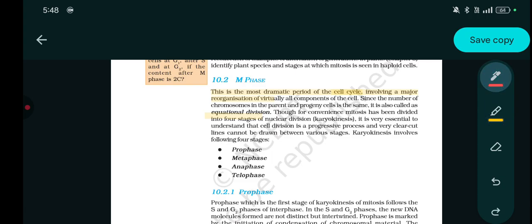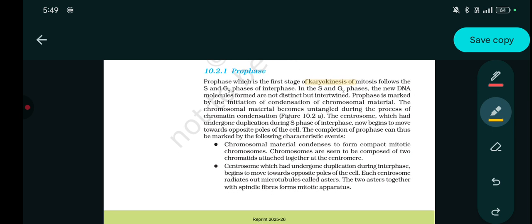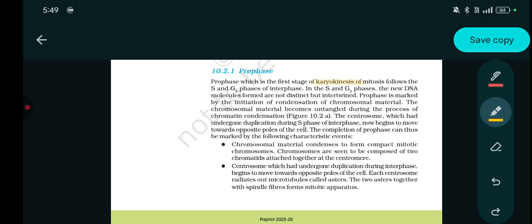Now, karyokinesis involves the four stages, that is prophase, metaphase, anaphase and telophase. Let's study about this. Prophase, it is the first stage of the karyokinesis of mitosis, follows the S and G2 phase of interphase. In the S and G2 phase, the new DNA molecules formed are not distinct but intertwined.